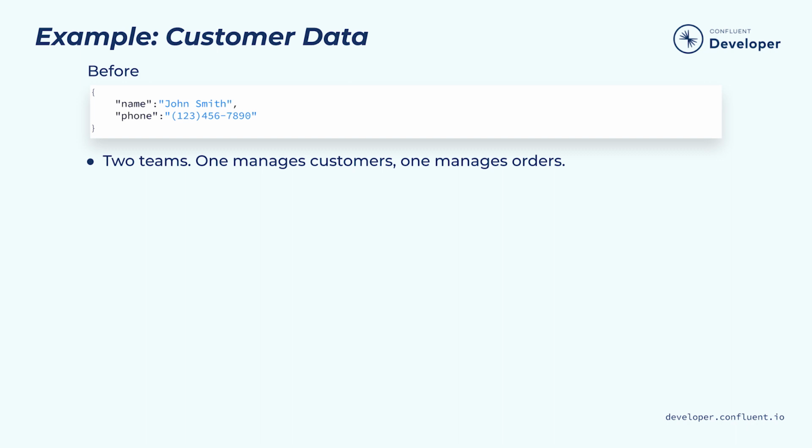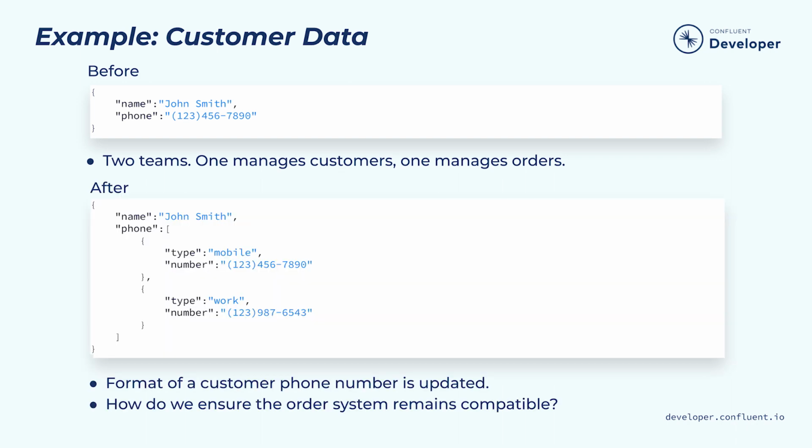Unfortunately, it changes constantly. Just last week, they modified the customer record to include an array of phone number objects rather than a single string. If it wasn't done carefully, that could break our downstream consumer because we process the phone number as a single string rather than as an array. These are the types of problems we wish to avoid.